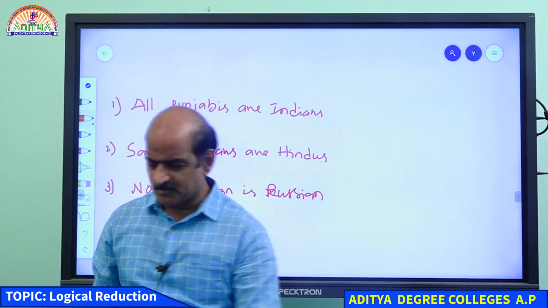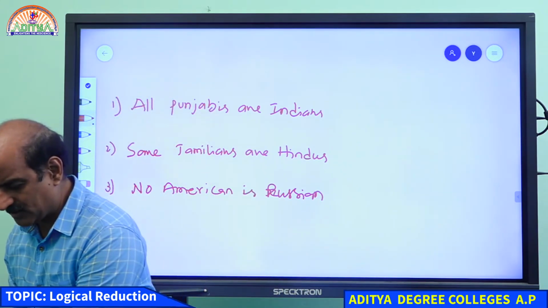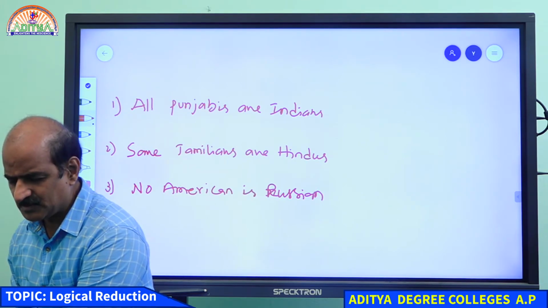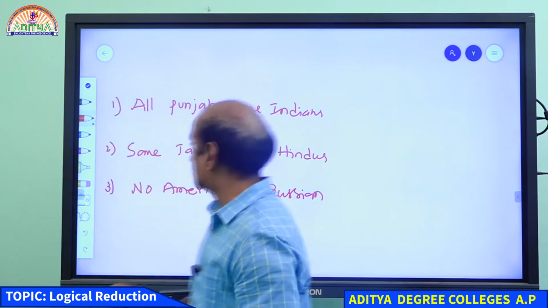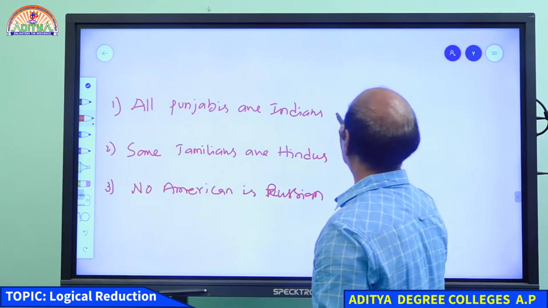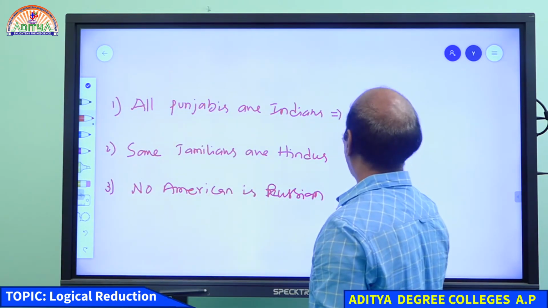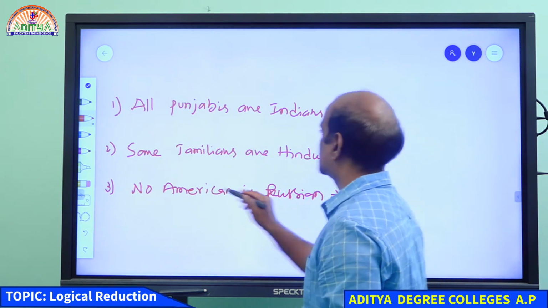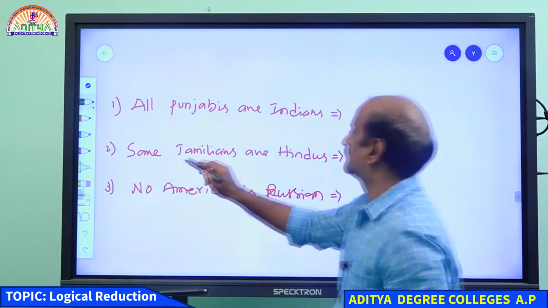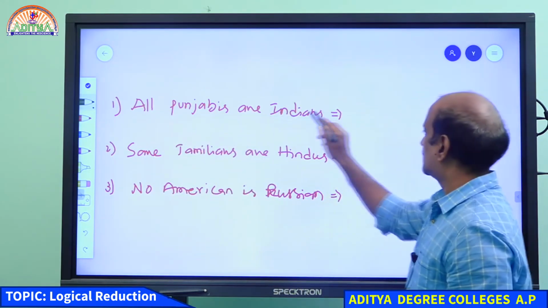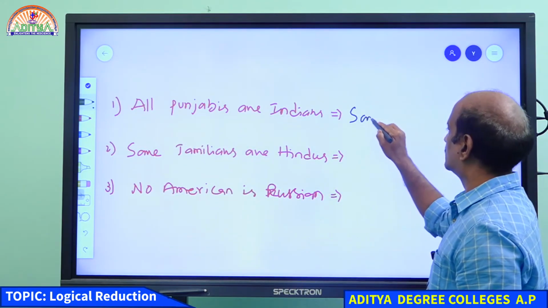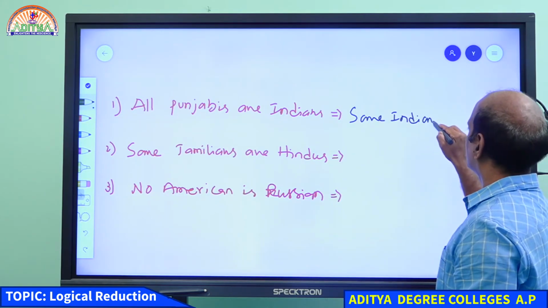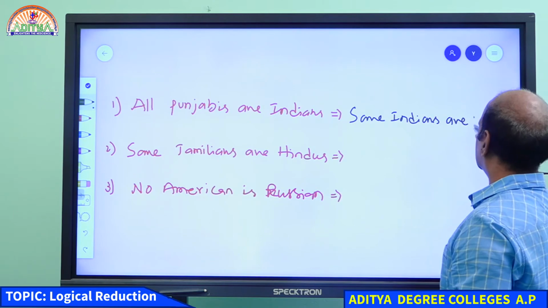Student, please listen to me. I have given you three statements, and I'm going to write down the conversion. You know what is the meaning of conversion? The conversion is nothing but reversing the statements, simply reversing the statements without changing the validity. Here we go. All Punjabis are Indians. Therefore, some Indians are Punjabis.